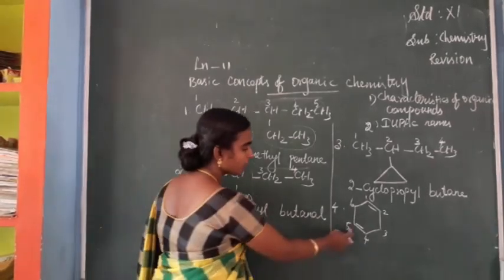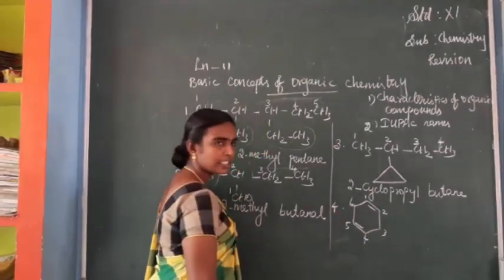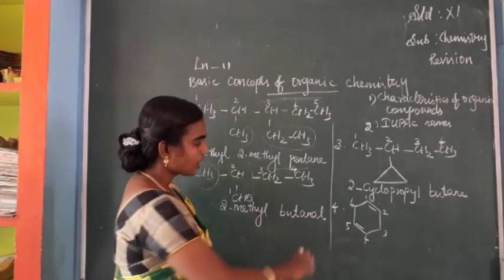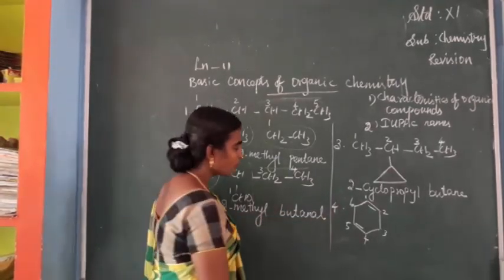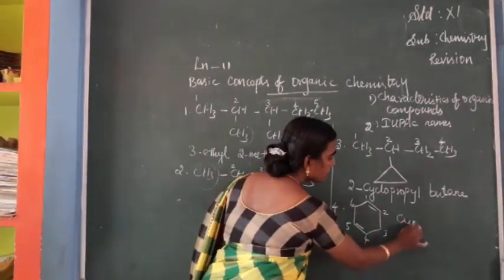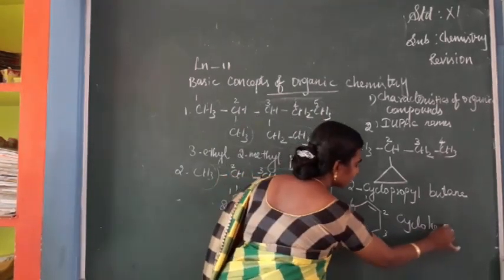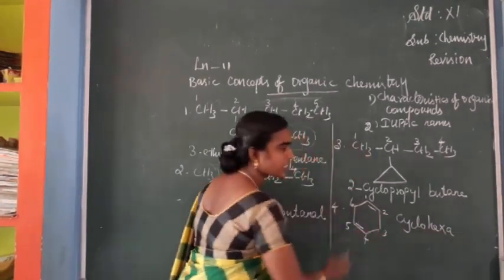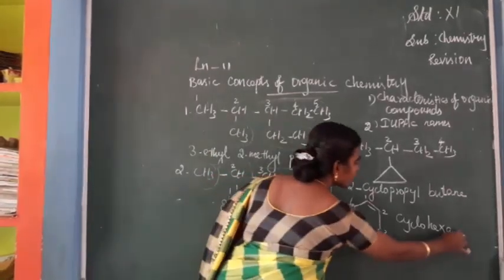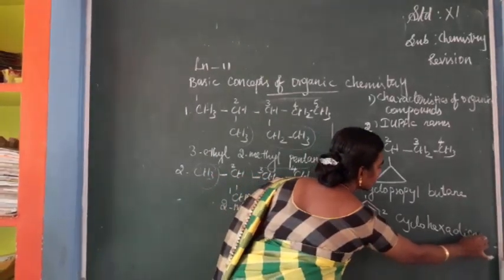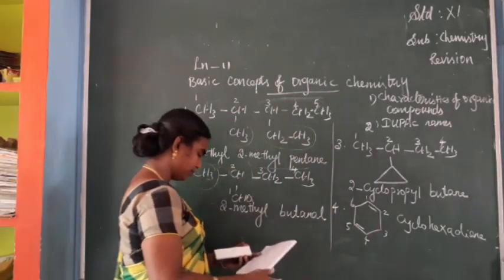So 2 double bonds are there. 6 carbons means it is hexa, isn't it? It's a cyclic compound, so cyclo, 6 carbons it is hexa. How many double bonds are there? 2 double bonds. So it is diene. Cyclohexadiene.